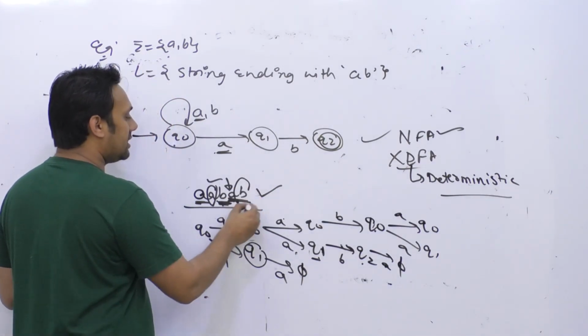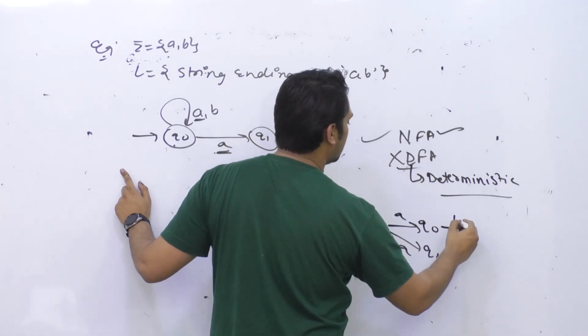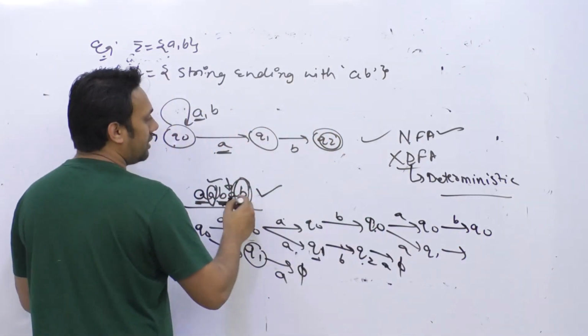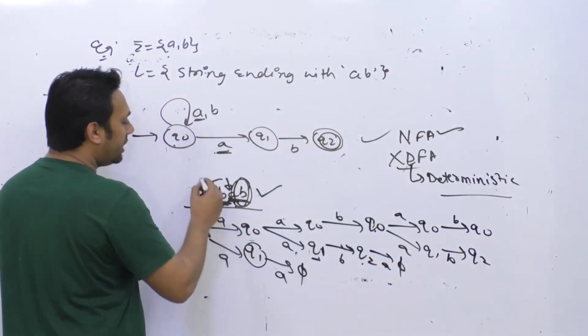Then the last symbol is B. If you are at state Q0, by looking at a symbol B, you will go to the state Q0 only. But if you are at state Q1, by looking at this B, you will go to Q2. Now we have read this entire string.